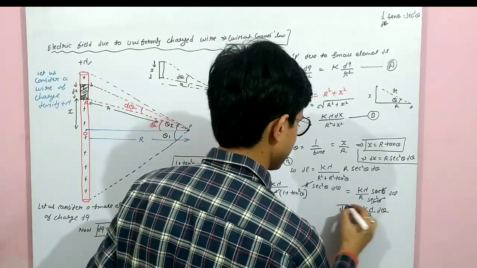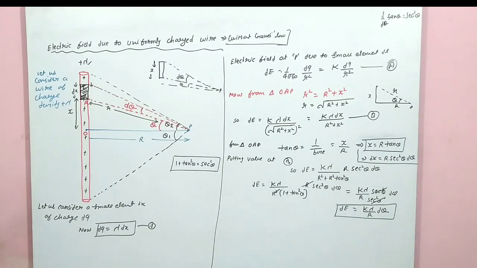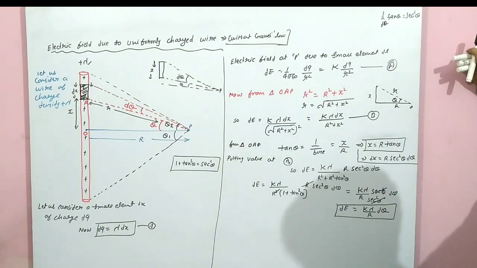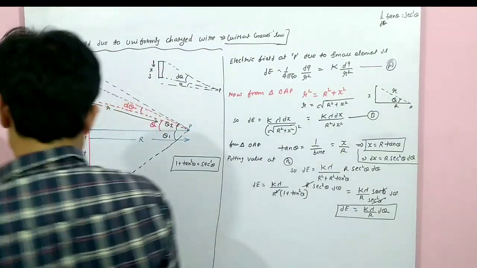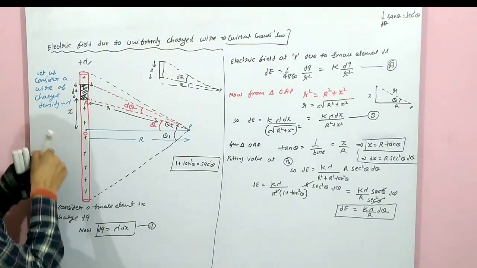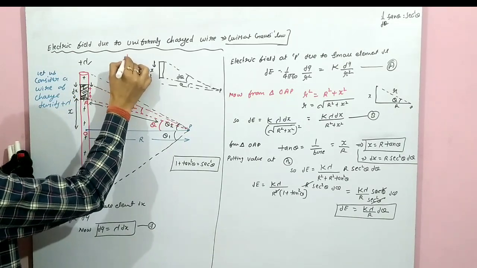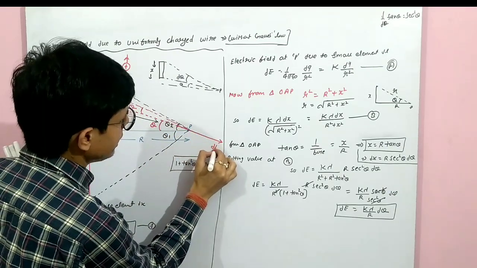This is the electric field due to a small element at point P. After solving all the conditions, this is the final value of electric field at point P. Is that clear? Now, this small element is which type of charge? It is positively charged, and due to plus charge, electric field is outward. That means at this point the electric field will be outward, dE.